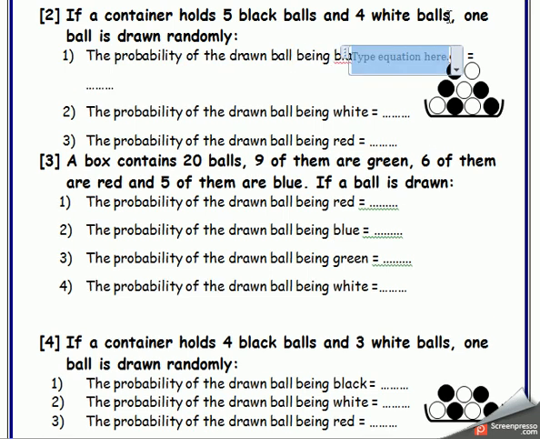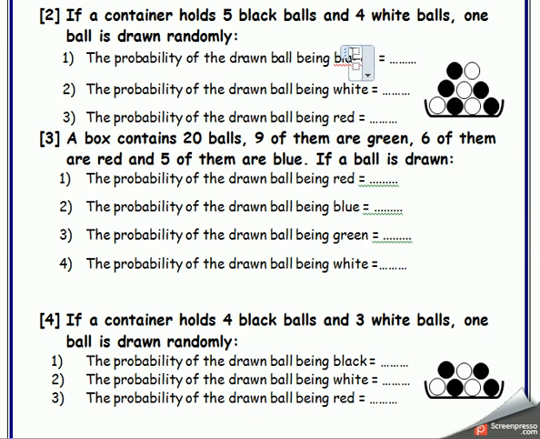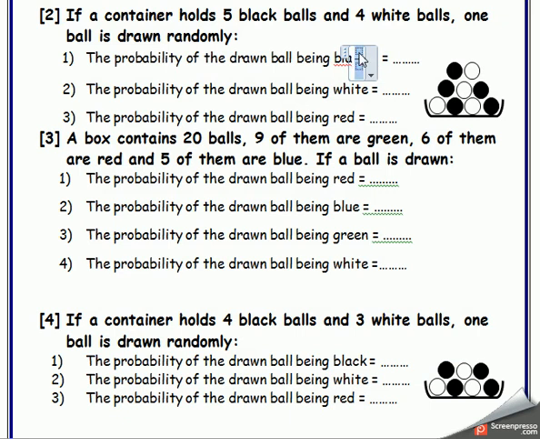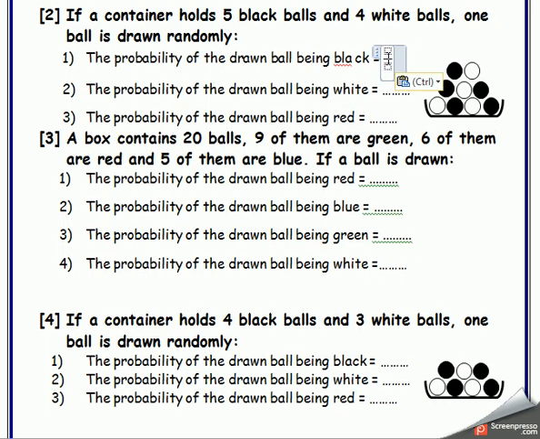So when I write the probability, I should write it as a fraction. On what? On fraction, mister. Sorry, attention with me. How many black? 5, mister.